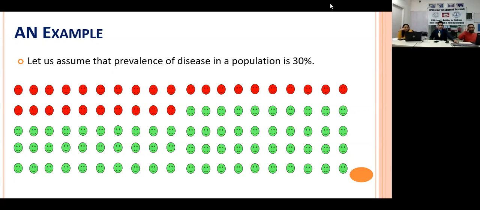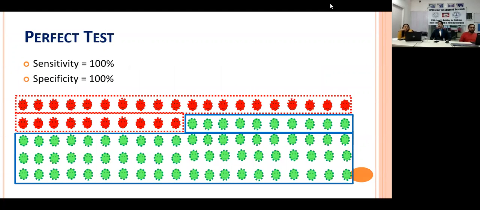Now, an ideal test should identify all the 100% diseased from all the 100% non-diseased. So ideally, we want a test to be 100% sensitive and 100% specific. But unfortunately, it does not happen in real life, right? So in reality, it does not happen, and we have to make a little bit of sacrifice.